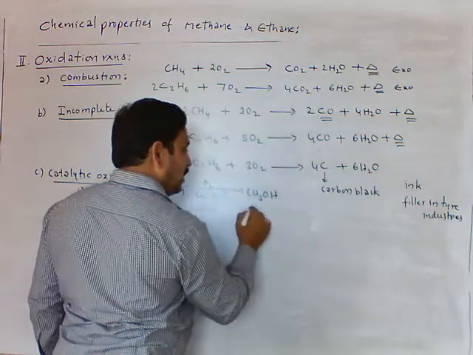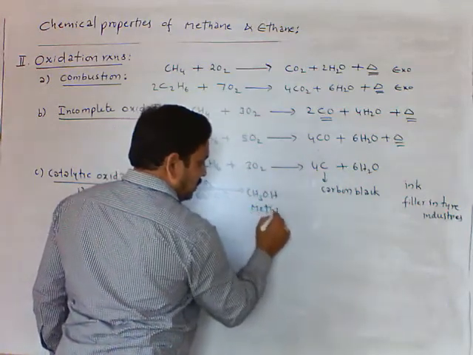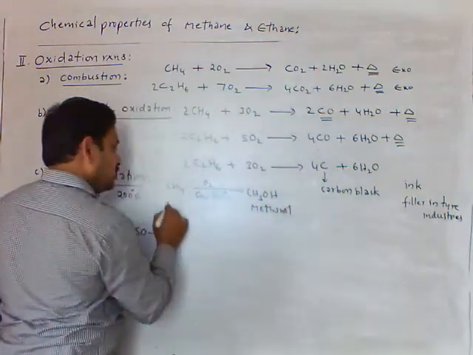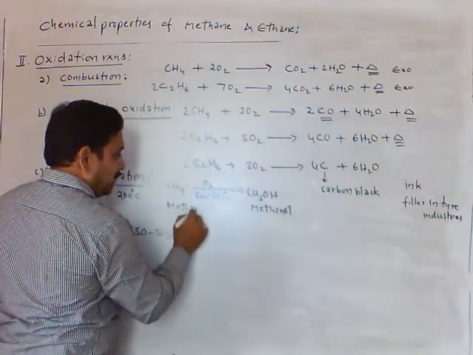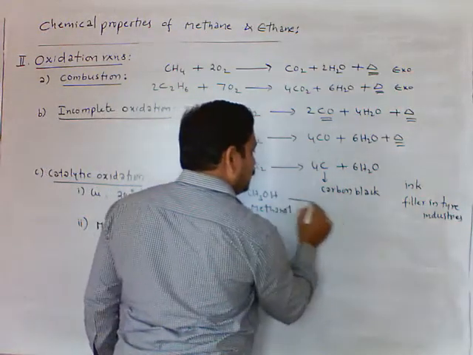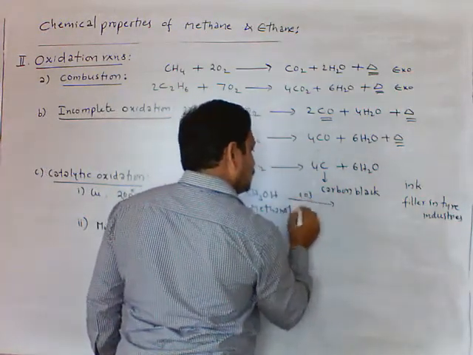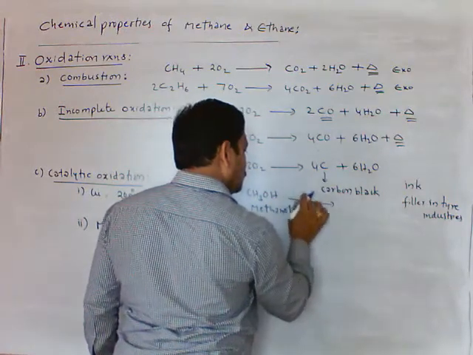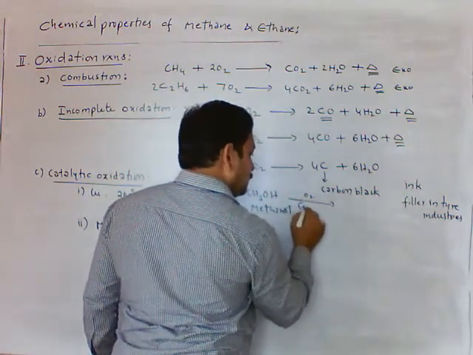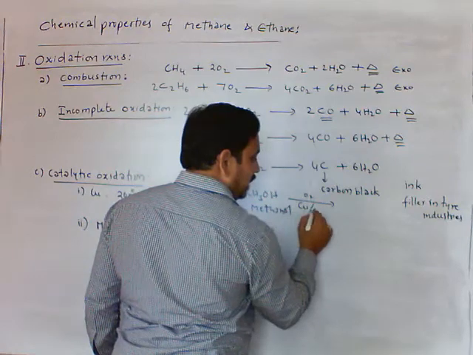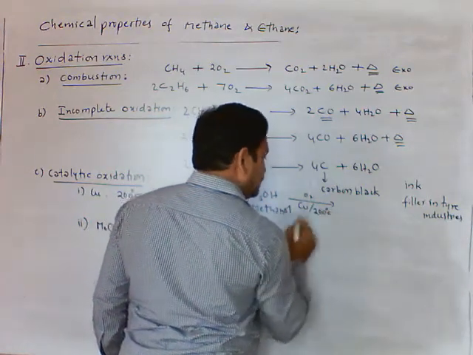This we call methanol. This is methane, and this is further oxidation with copper as a catalyst at about 200 degrees Celsius.